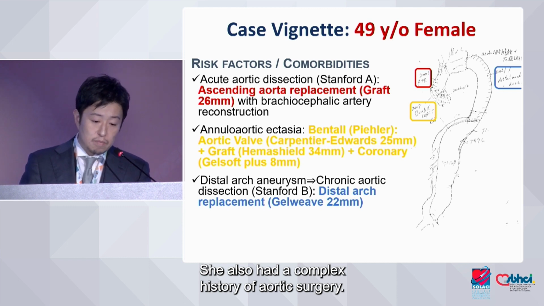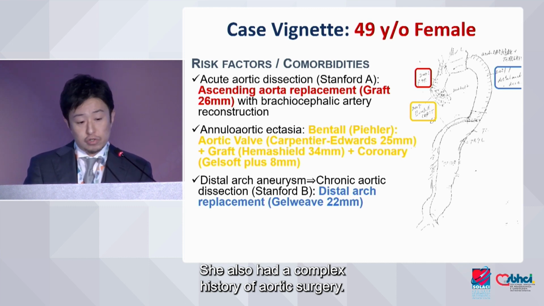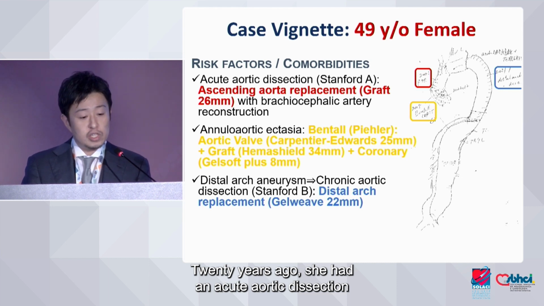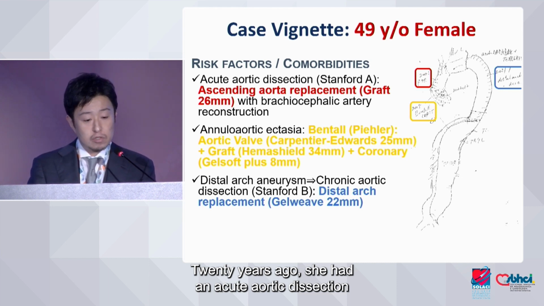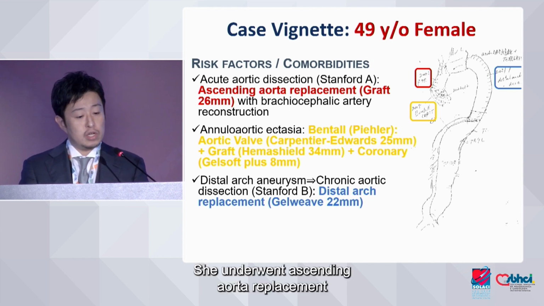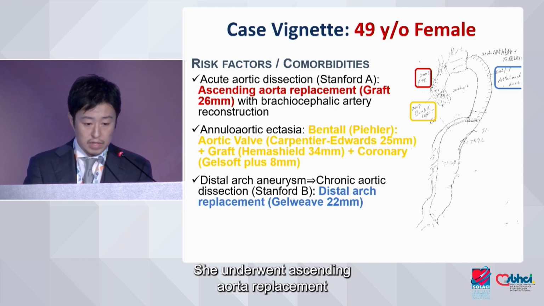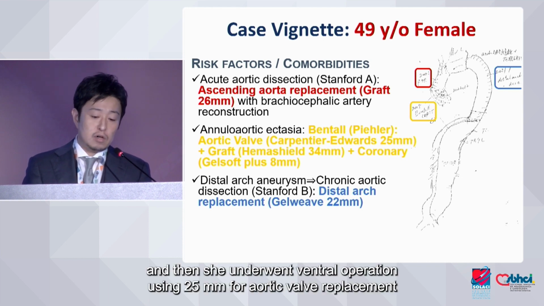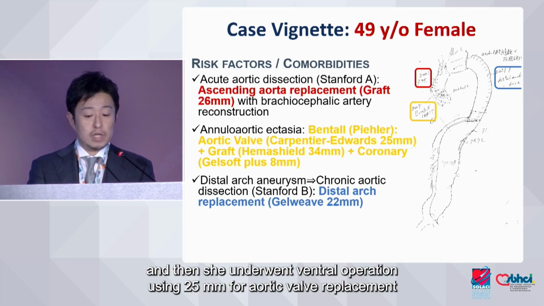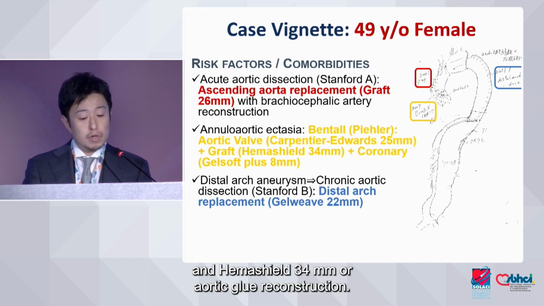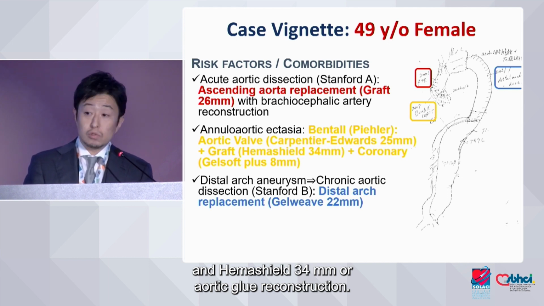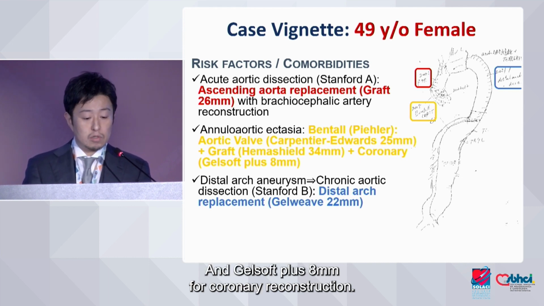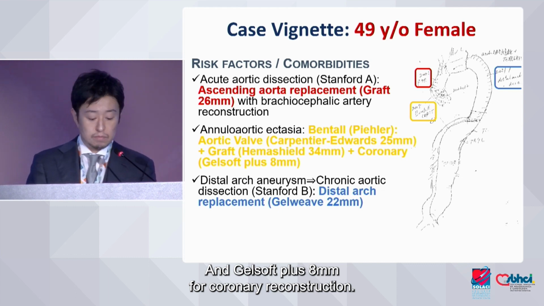She also had a complex history of aortic surgery. 20 years ago, she had an acute aortic dissection at the ascending aorta and underwent ascending aorta replacement. 7 years later, her aortic root was enlarged, and she underwent a Bentall operation using a SEP 25 millimeter for aortic valve replacement, a Hemashield 34 millimeter for aortic root reconstruction, and Gelsoft Plus 8 millimeter for coronary reconstruction.